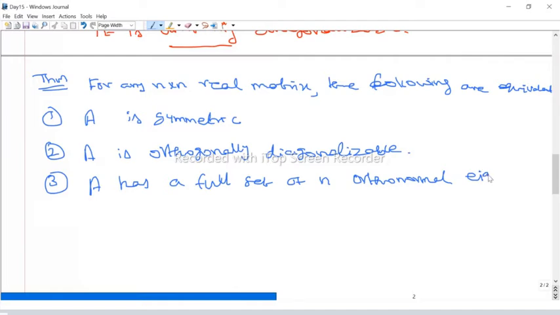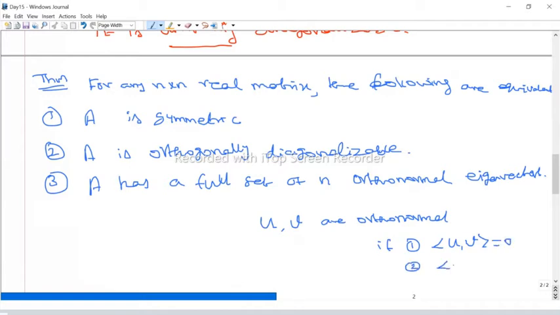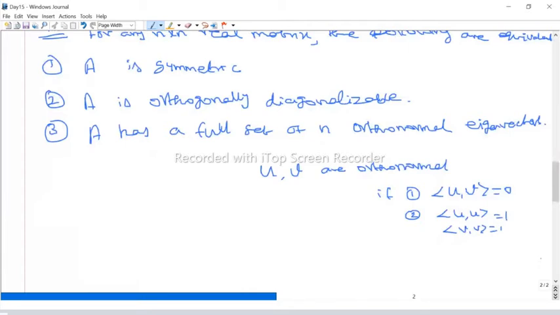So what do we mean by orthonormal? Suppose u and v are two vectors. We say u and v are orthonormal if the first condition is that the inner product of u and v is 0, and then the inner product of u with u and of v with v is 1. That is, the norm is 1. If you take the inner product of two different vectors, it should be 0. Such vectors are called orthonormal.